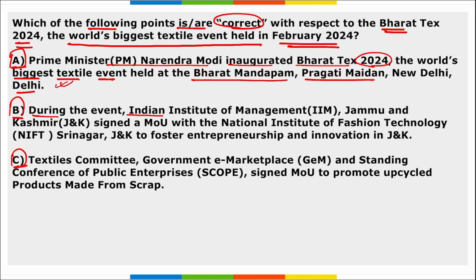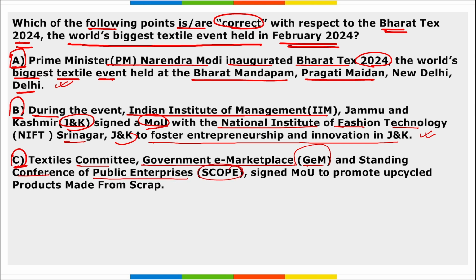B, during the event, the Indian Institute of Management Jammu and Kashmir signed an MOU with the National Institute of Fashion Technology, that is NIFT, Srinagar, to foster entrepreneurship and innovation in Jammu and Kashmir. Absolutely right. C option is the Textiles Committee under the government's e-marketplace, that is GeM, and the Standing Conference of Public Enterprises, SCOPE. They signed an MOU to promote upcycled products made from scrap. So this is also right. All these three options are rightly mentioned.